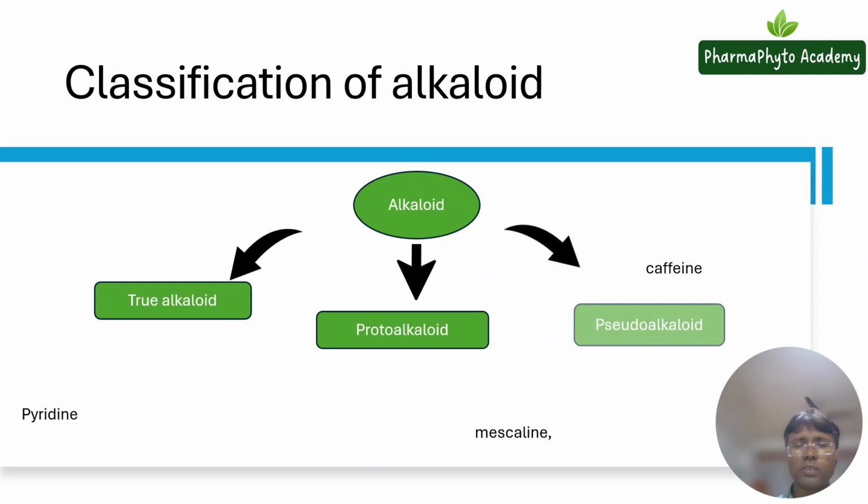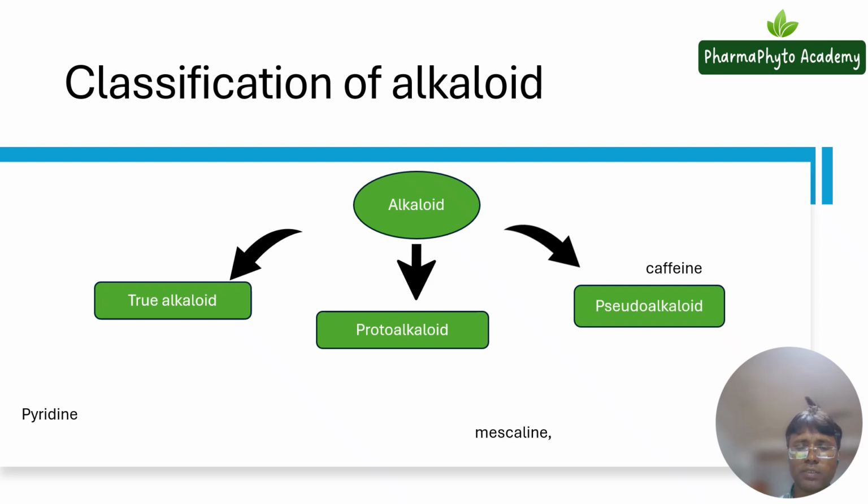So how are these alkaloids differentiated? We will see the basic property of true alkaloids, then protoalkaloids, then pseudoalkaloids. Now let us see the true alkaloids.